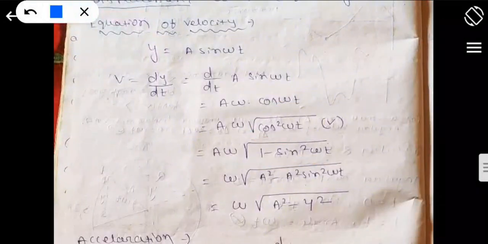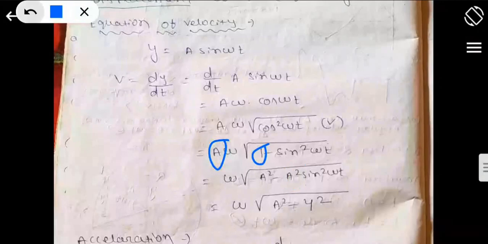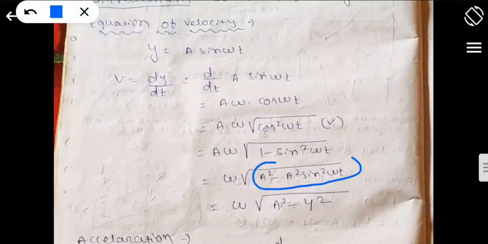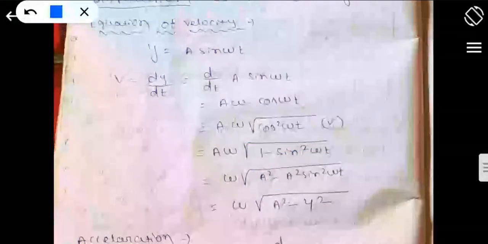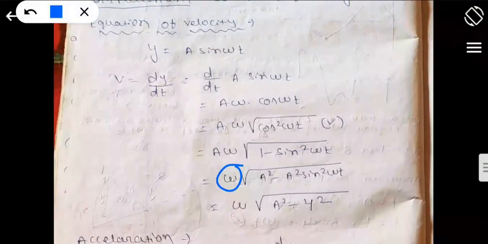And if I take the a inside, it will become a square, and it will become a square sin square omega t. Because if I take a common from the total equation, then I will get the previous equation. This is just playing with the equations, nothing else. So omega multiplied with root over of a square minus a square sin square omega t. Why am I doing so? Because I need the expression of v in terms of a and y.